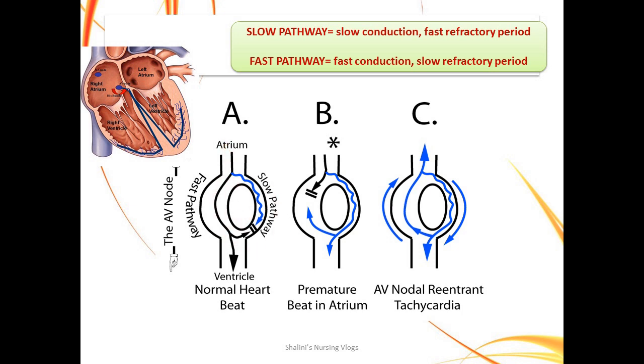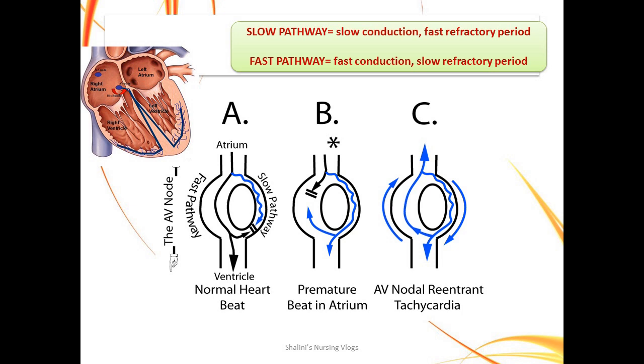When it comes to the AV node, there is a fast pathway and there is a slow pathway. The impulse comes down the fast pathway and the same impulse is also led down through the slow pathway. The impulse that comes through the fast pathway, after it reaches the distal end, tries to enter into the slow pathway, where it collides and is nullified. The remnant of the impulse reaches the ventricles, which contracts the ventricles. So this happens in a normal heartbeat.